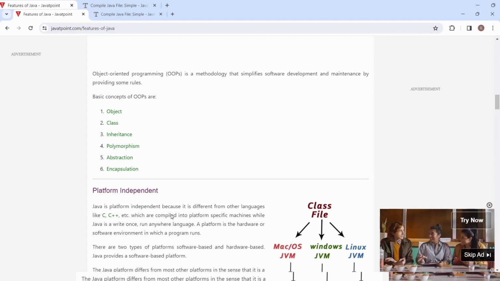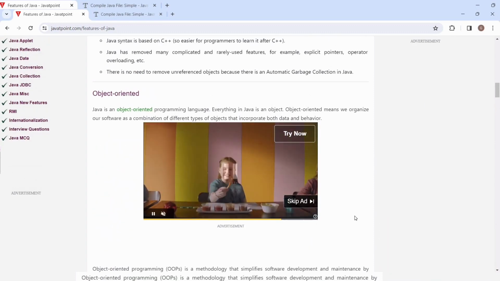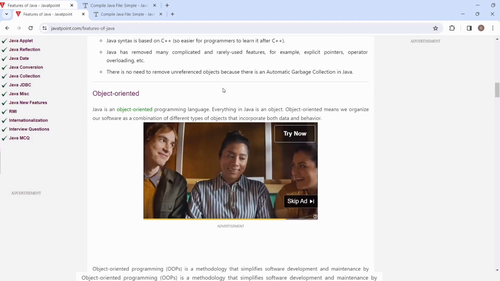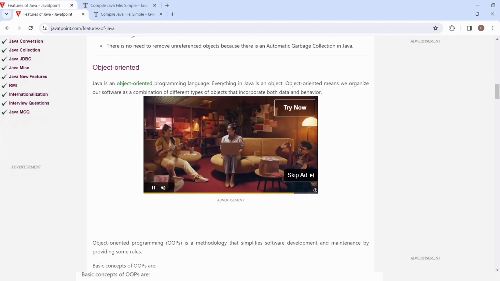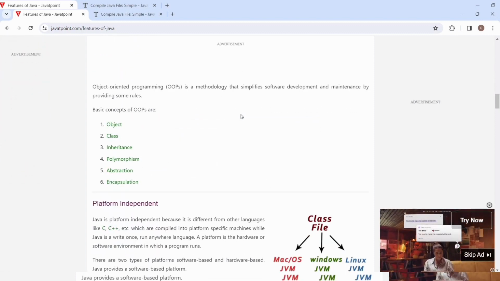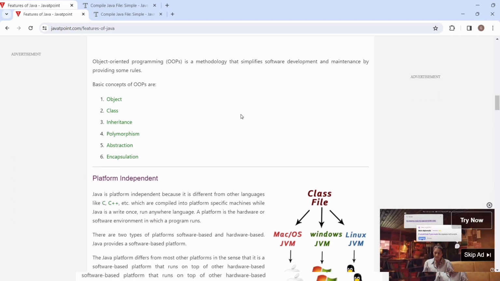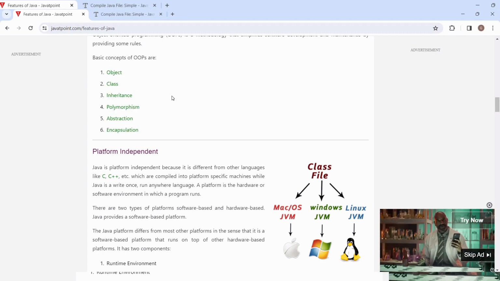We will explain these in detail. No need to worry if you don't know about it. Just remember that object oriented contains these basic concepts. I will be explaining all these topics in the later part.